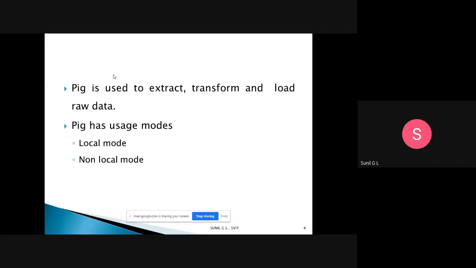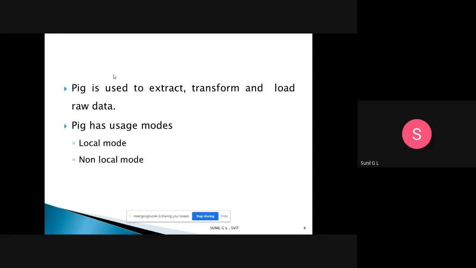If it is local mode, then the data aggregation will be done in the same system. So these are the two systems. Mainly Pig is used for data analysis, and for that we have the Pig Latin language. Using Pig Latin, a user can write their own functions to read, write, or analyze the data.